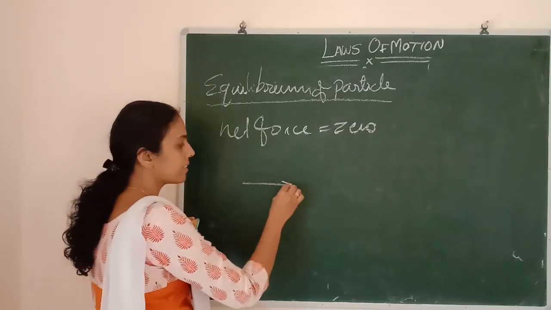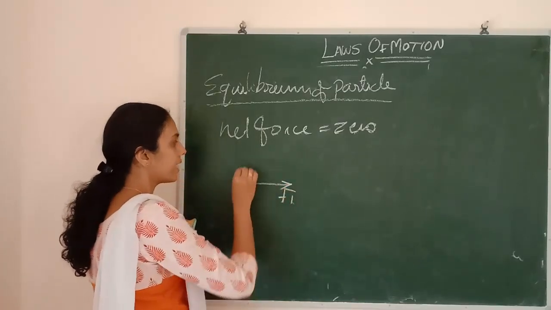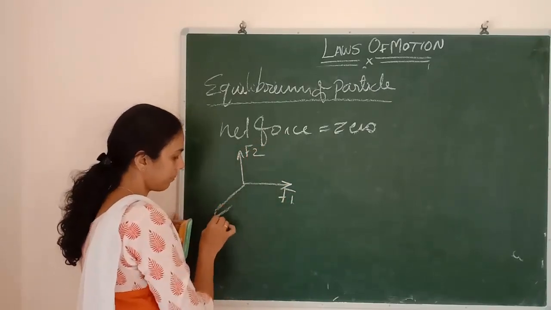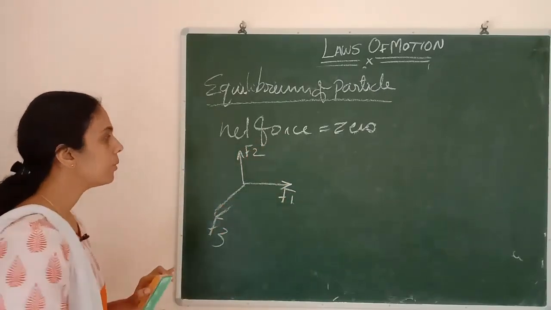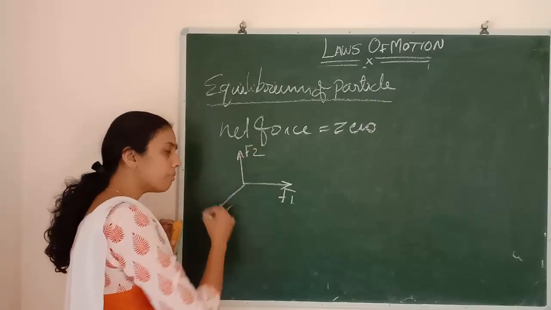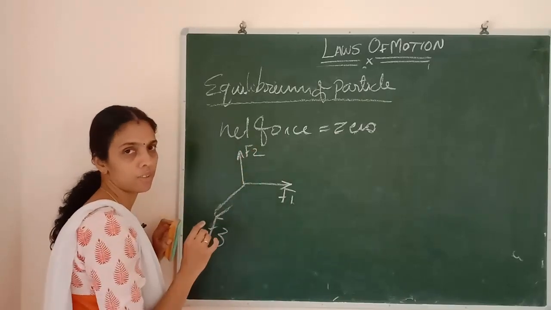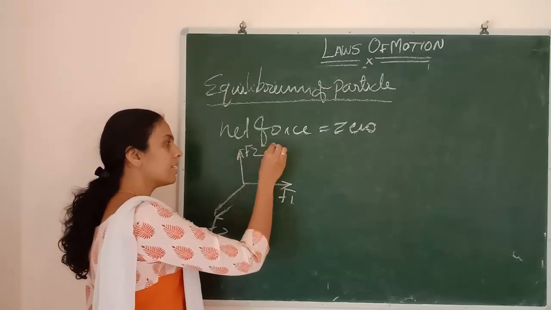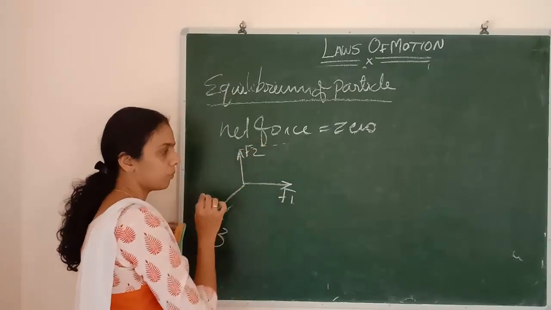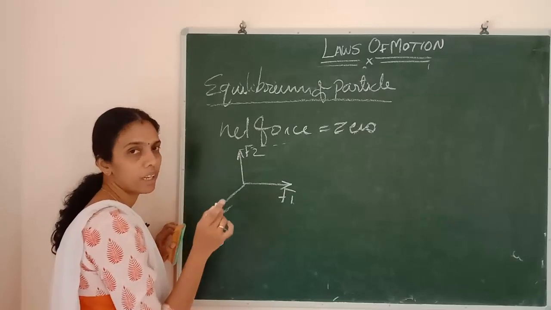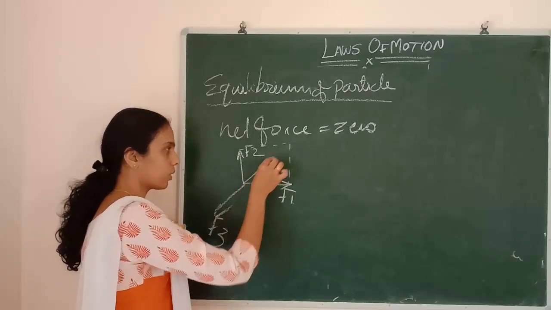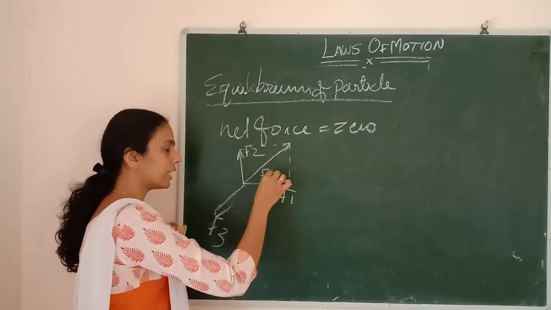See, this is F1 and another force, this is F2, and I am applying F3 here. I am finding out that the net total force is equal to 0. If I consider F1 and F2, what is the net force? We can find it using the parallelogram law. I am applying the parallelogram law and getting the resultant force FR in this direction.